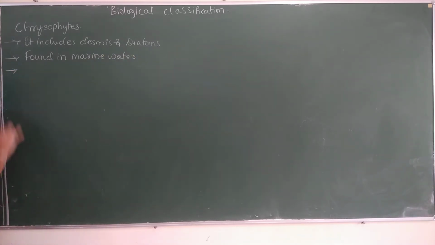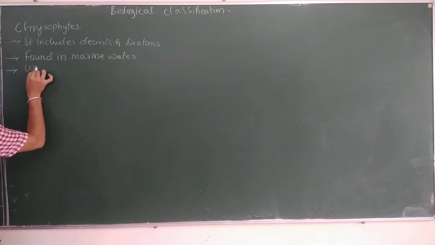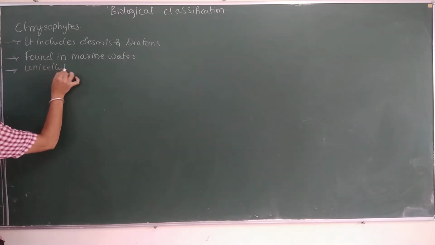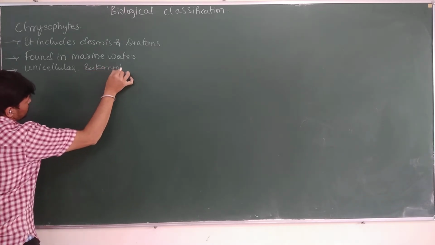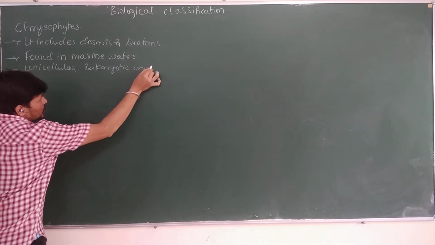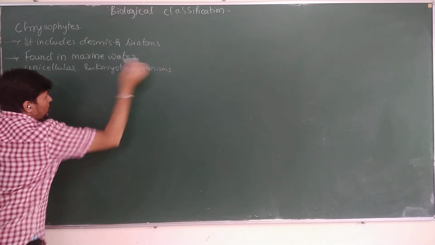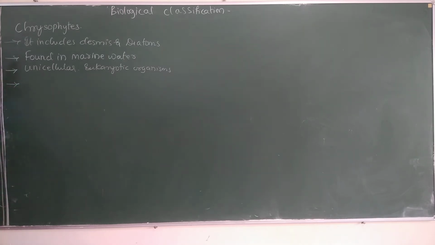The chrysophytes include unicellular eukaryotic organisms. Importantly, once we know where they are found and what their structure is like, we observe them under a microscope.